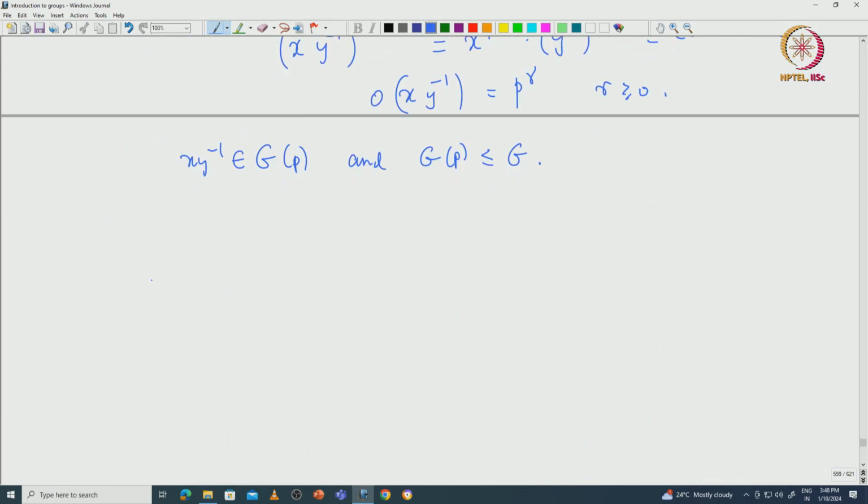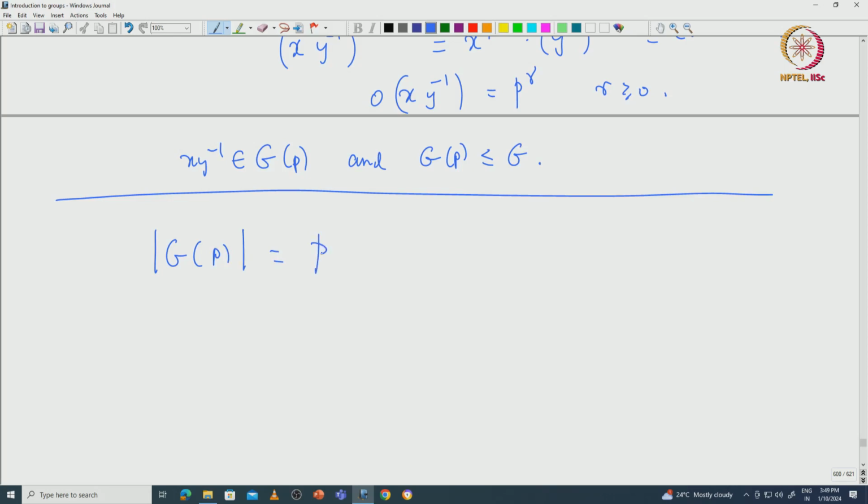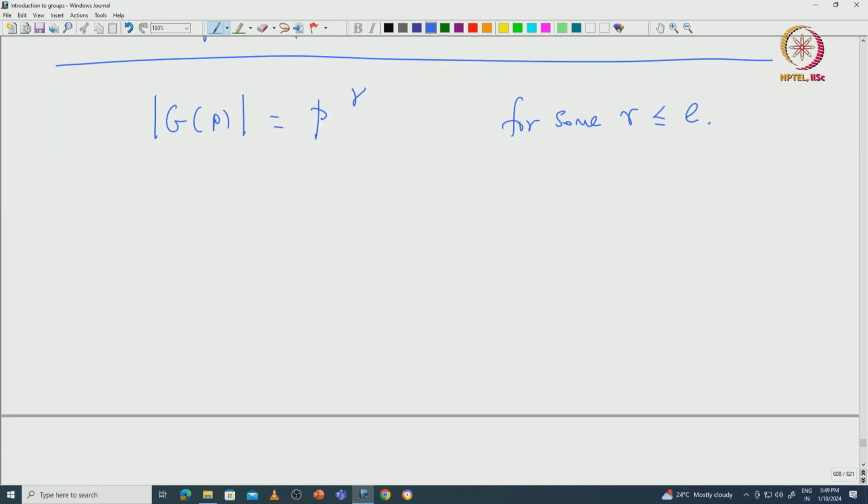So, why is that the case? First of all, we claim that the order of G of P must be some P power gamma, okay, for some gamma. Again gamma has to be less than or equal to E. Why is that the case? Because if some other prime divides this, let us say Q is some other prime that divides the cardinality of G of P.